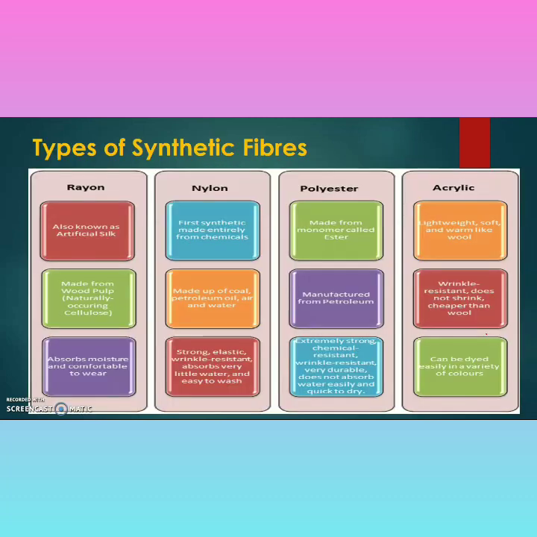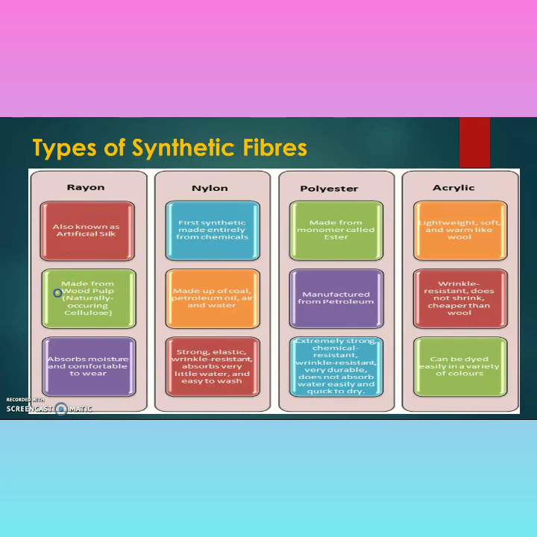Types of synthetic fiber. There are some examples of synthetic fiber: rayon, nylon, polyester, and acrylic. We will understand in brief one by one. Rayon is also known as the artificial silk.